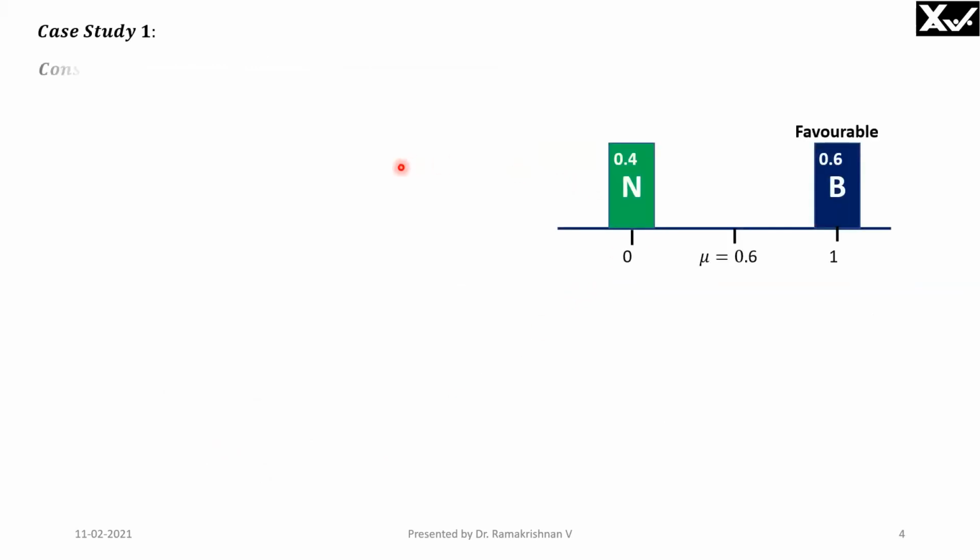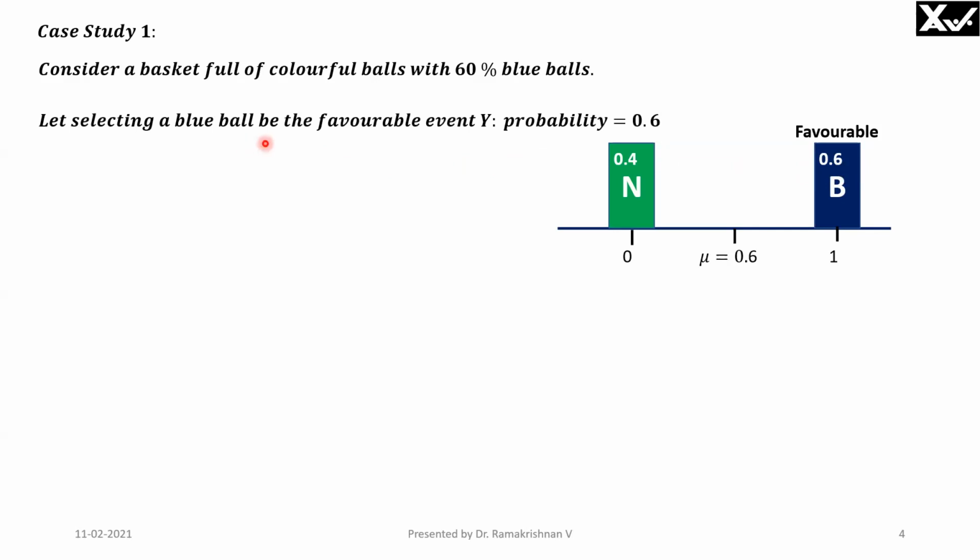Now, we will take a case study. Consider a basket full of colorful balls, 100 balls, with 60 of them blue balls. Then the probability of taking a blue ball is 60 by 100, which is 0.6. Let selecting a blue ball be the favorable event. Its probability of occurrence is 0.6. Therefore, the probability of taking a non-blue ball is 1 minus 0.6, that is 0.4, because I can take either a blue ball or a non-blue ball. So total events are only given by N and B, N for non-blue ball, B for selecting a blue ball.